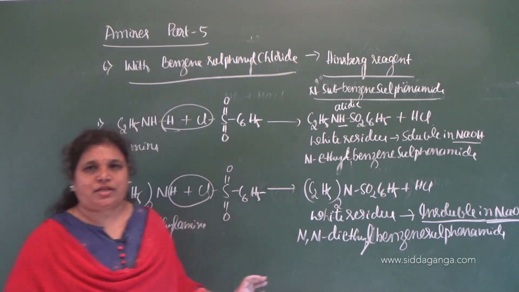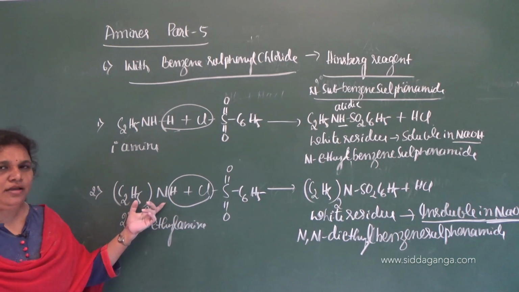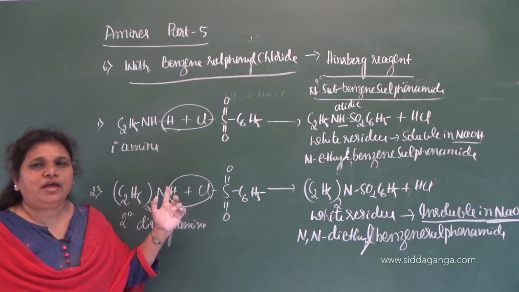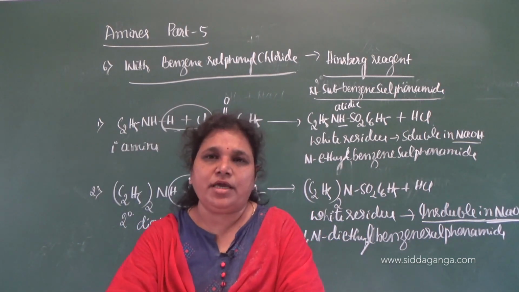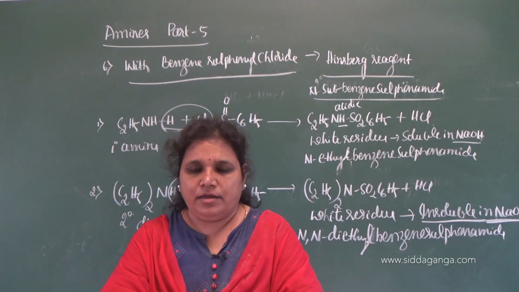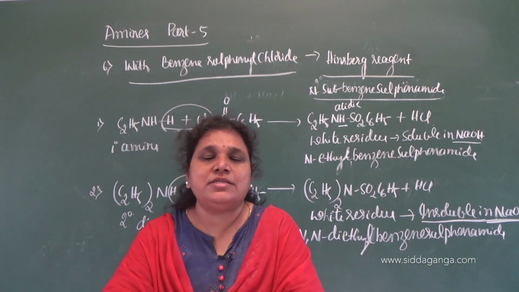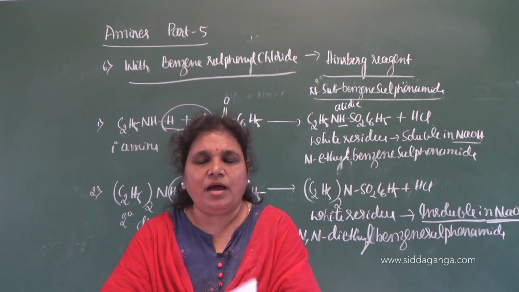What about tertiary? For tertiary, if we take triethyl amine, there is no hydrogen for the replacement. Therefore, tertiary amine does not give the substituted benzene sulfonamide, as it does not contain replaceable hydrogen.